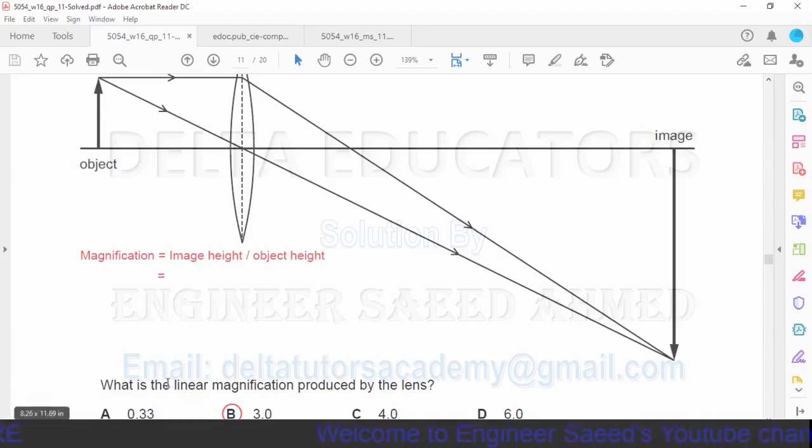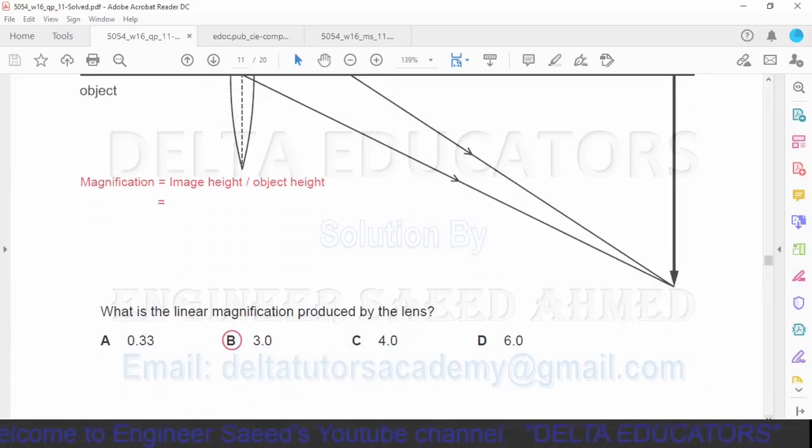Linear magnification is the ratio between the image height and the object height. To calculate the magnification, we have to divide the height of the image by the height of the object. If you measure the heights, the height of the image will be 3 times the height of the object. So magnification is equal to 3 over 1, which is 3, and it is given in option B. So option B is correct.